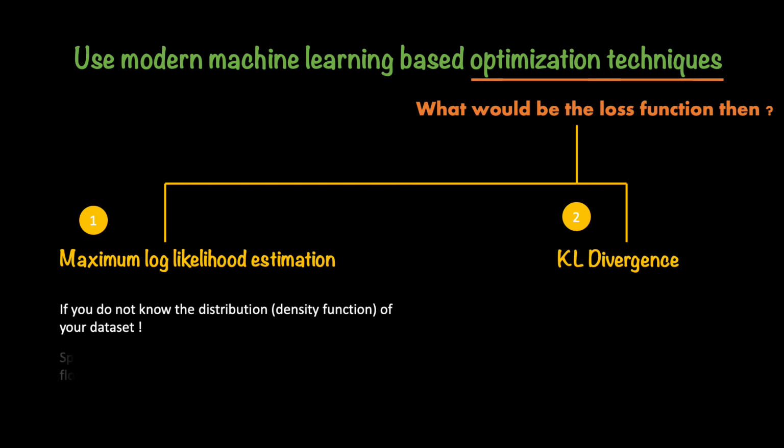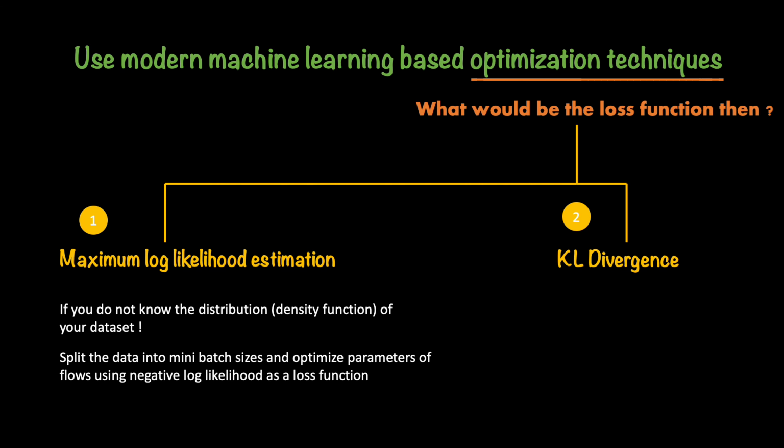So you would use MLE, or maximum log likelihood estimation, if you do not know the distribution of your data set. You simply split up your data set into mini batches and optimize the parameters of various flows, or the functions in your flow, using the negative log likelihood. The goal is to obtain the lowest value of the negative log likelihood. The other loss function could be KL divergence. So KL divergence is a way of comparing two distributions.